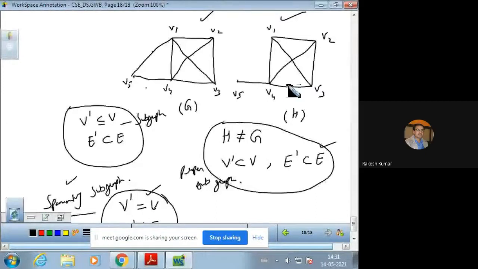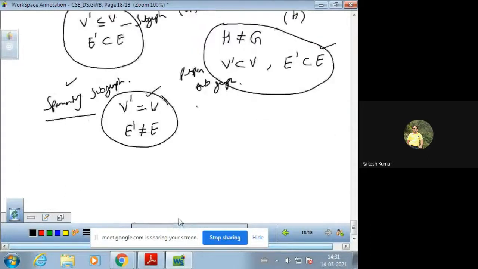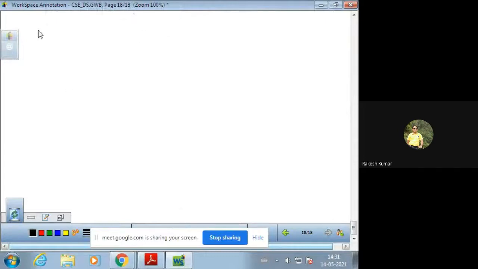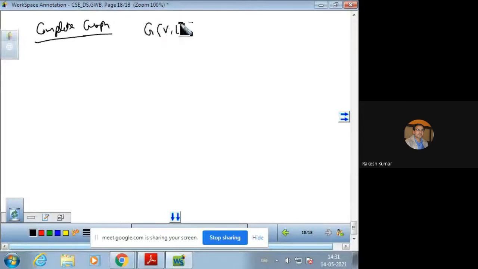Now some more properties we have. These are also the properties of the graph. First one is complete graph, or we can say the type of the graph. A graph G is said to be a complete graph if it contains exactly one edge between each pair of distinct vertices, like this.